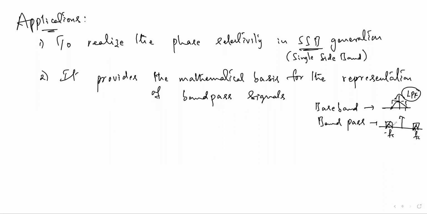Band pass signals need a band pass filter. Message or information bearing signals are baseband signals and the modulated signals are band pass signals. Here SSB is a modulated signal. We have a lot of discussion on these in communication systems.